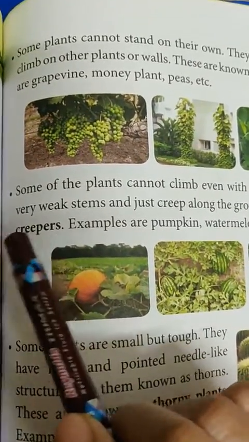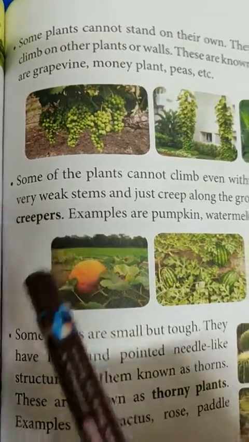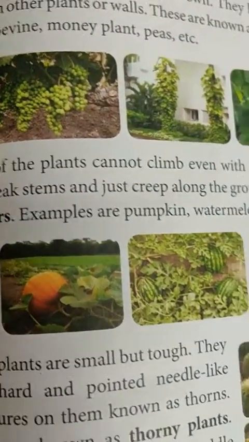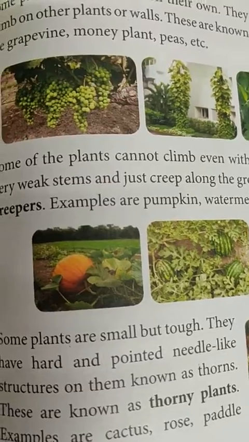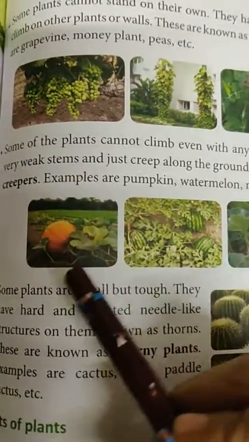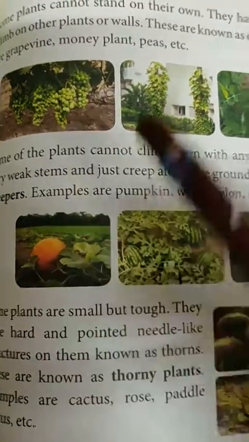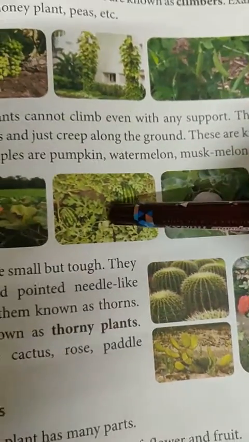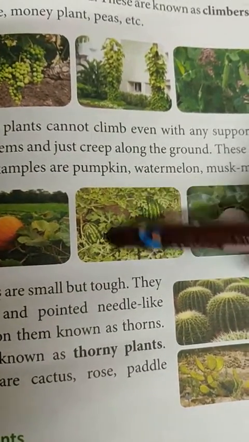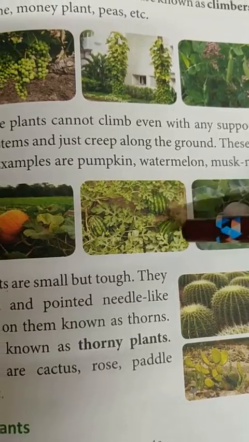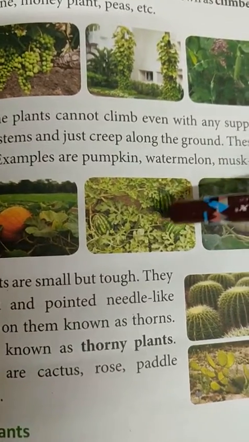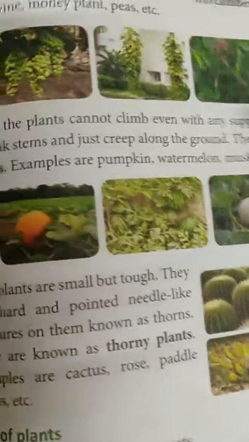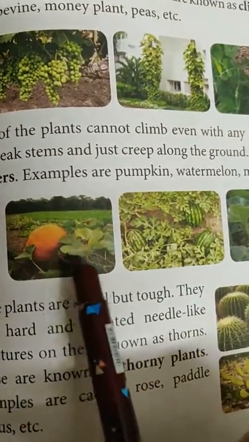And then creepers, those who creep. रेंगना जिसको हम बोलते हैं in Hindi. And they are very, very delicate. They have big fruits, they have small fruits. They also need support, but they cannot climb. Even if they get some support, they cannot climb because they have very heavy fruits. Okay, so they just grow near the ground.